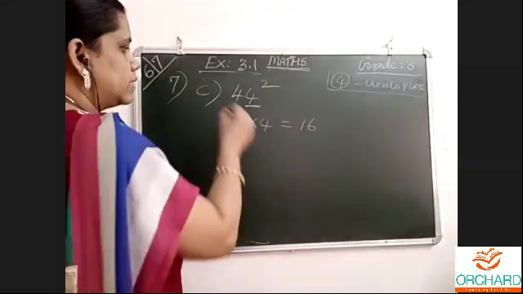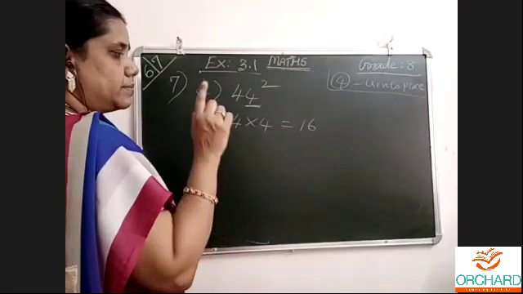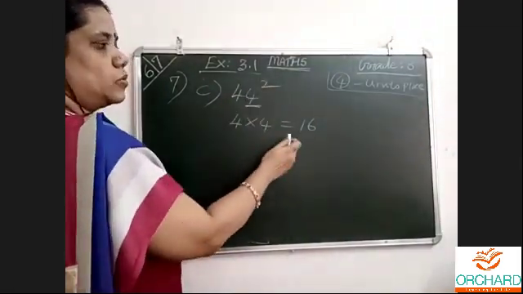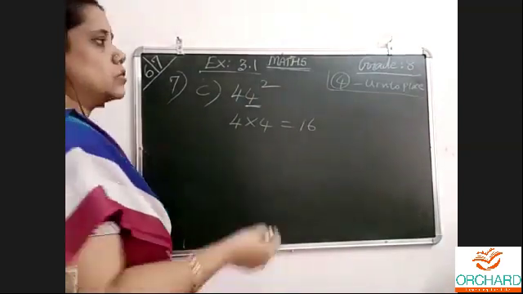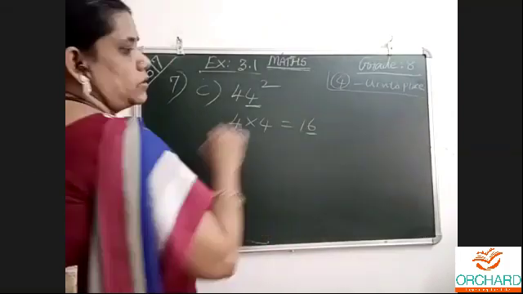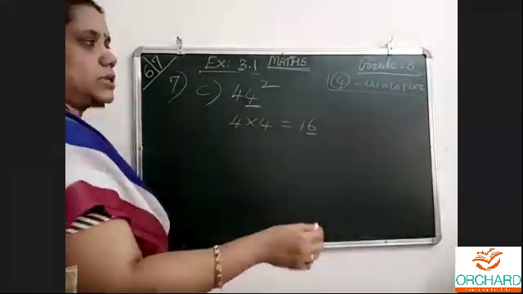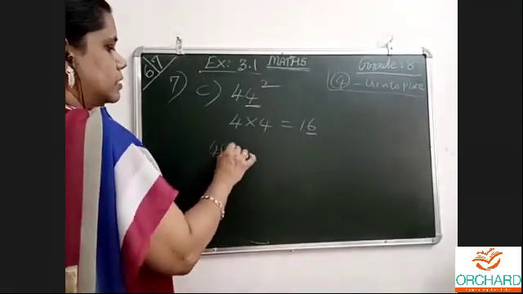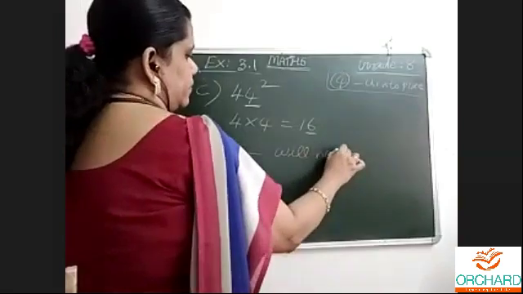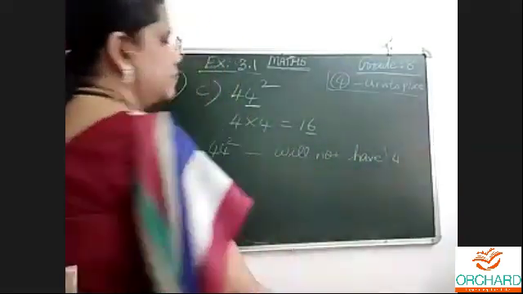Just understand: pick up the units place digit and do the squaring. When we square, 4 fours are 16. 6 is in the units place, where 4 is not there. So 44 squared will not have 4 in the units place.